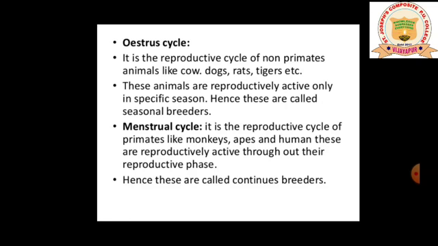Till then we call it the reproductive phase. Till then they do not need any season. They will be active in any season, throughout their life till they have their menstrual cycle. Hence they are termed continuous breeders.